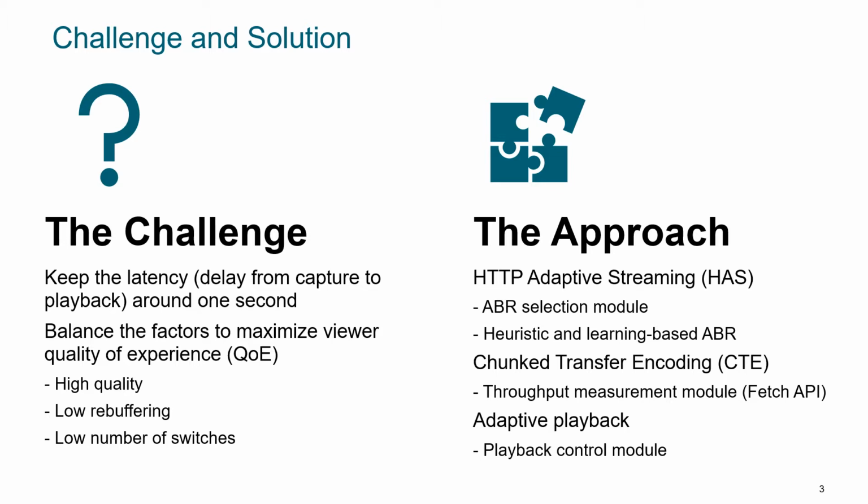Second, the given system also implements chunked transfer encoding, which helps reduce latency but introduces a new problem in throughput measurement, which we will discuss further later. Hence, we also implemented a throughput measurement module that allows for more accurate measurements. Finally, we have adaptive playback, which allows us to control the playback speed to maximize the QoE while reducing latency or maintaining the latency as low as possible.